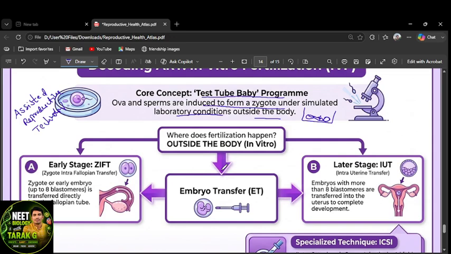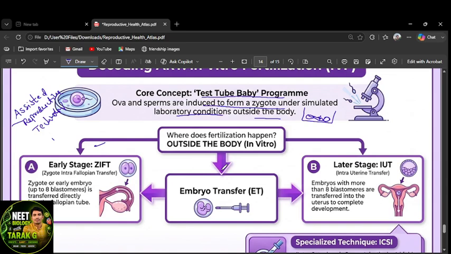In vitro fertilization: where does fertilization happen? Here, outside. That's called in vitro. Now here is the early stage. If it is happening at the early stage, that's ZIFT. Late stage means IUT, intrauterine transfer.